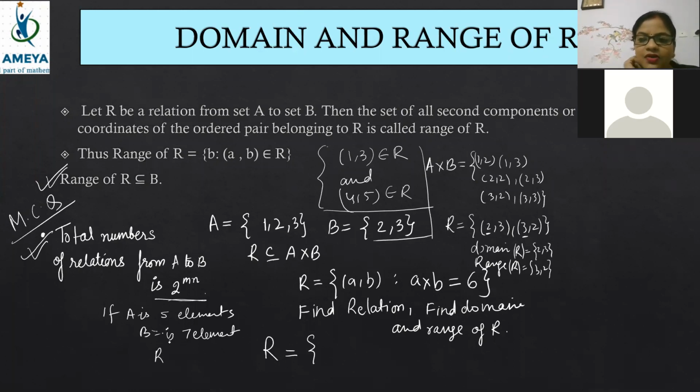Can anybody tell me? 2 to the power 35. Bang on. Very good. Record time you have given the answer, Harish. 2 to the power 5 into 7, that is 2 to the power 35.